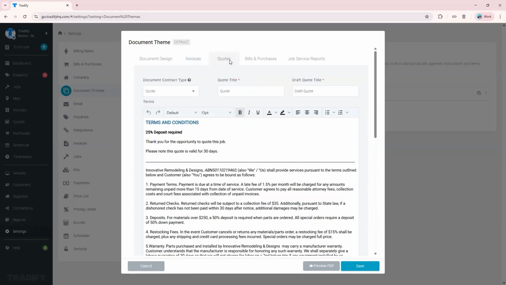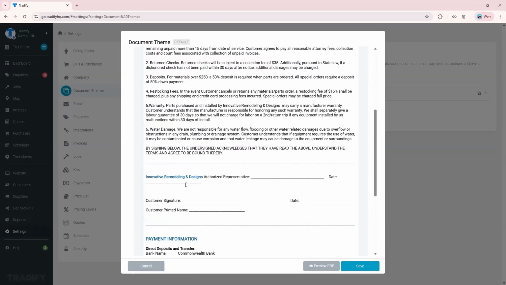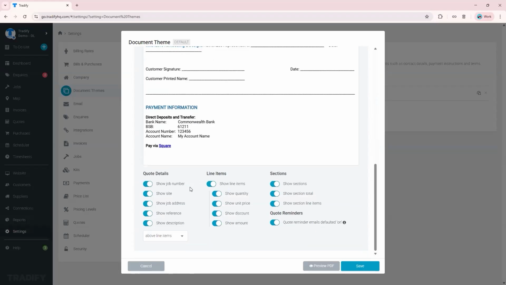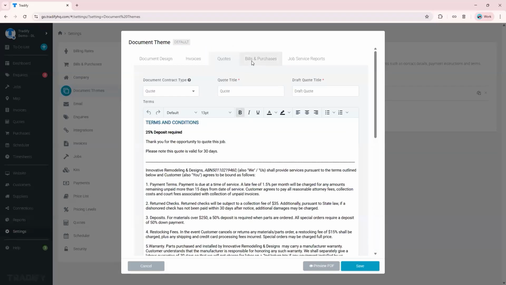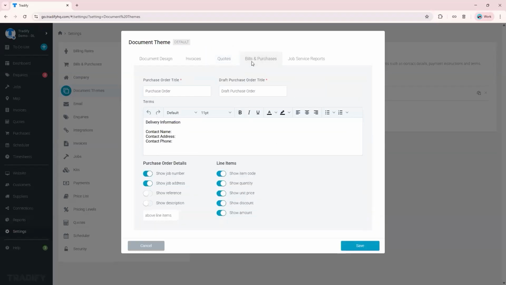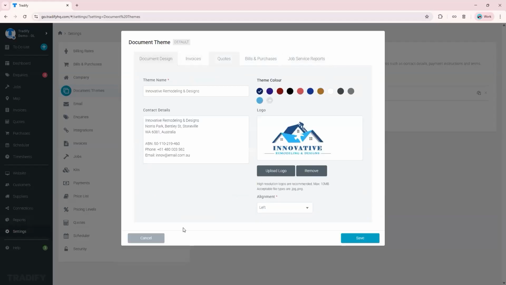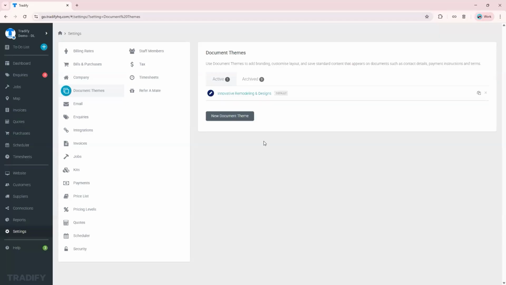And then you've got your quotes. You can also input your terms and conditions there and put in your bank details if you're requiring a deposit, something like that. We've also got a document theme for bills and purchases, because you can communicate with your suppliers from Tradify as well. And then there's the job service report, a summary report, if you want to share a summary with your customer. So that's document theme.